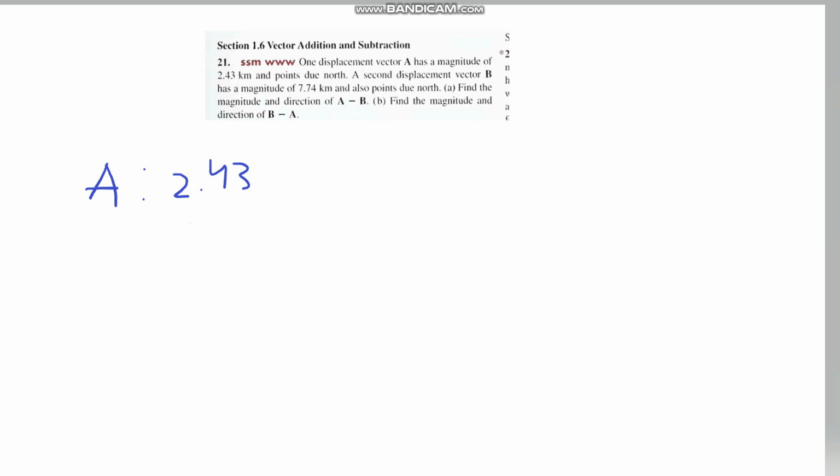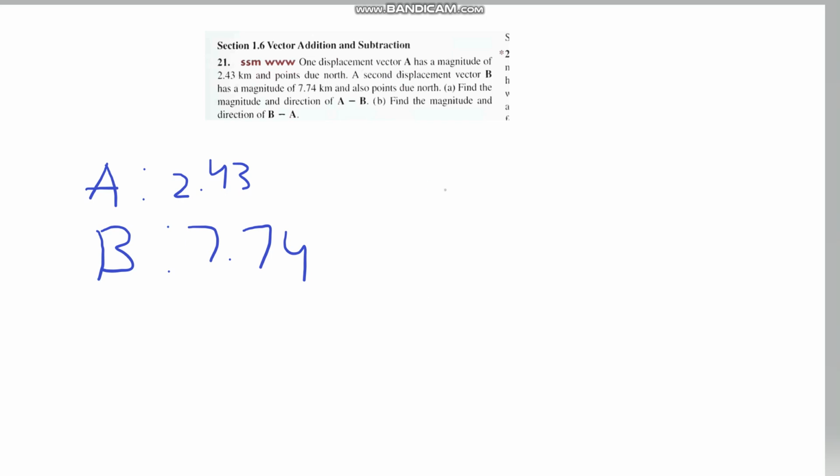North is the direction. And then a second vector B has a magnitude of 7.74. It also points due north. So since this is super simple, they're both pointing due north.